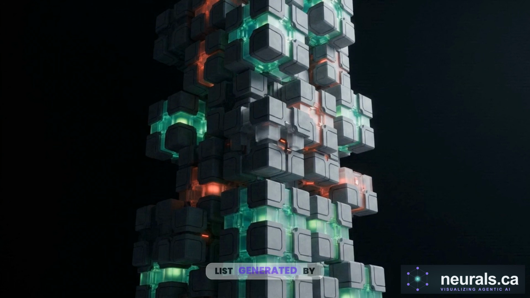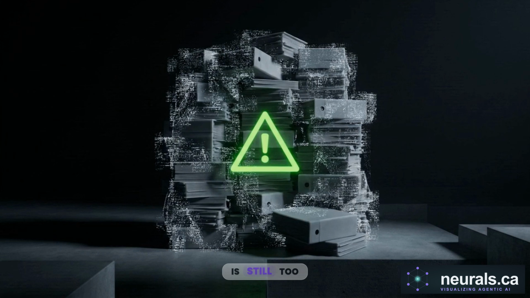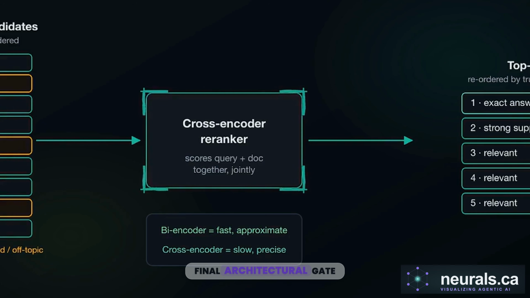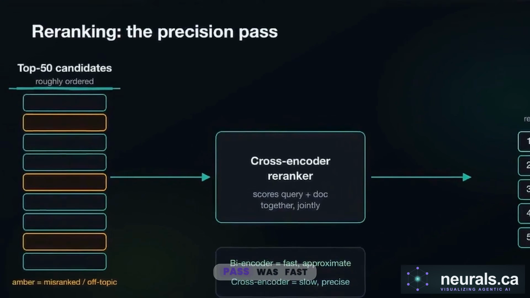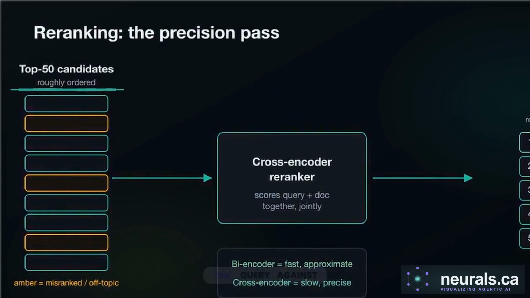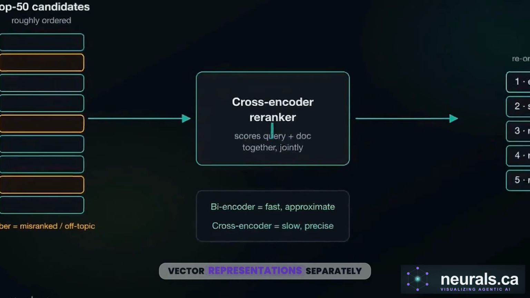The fused list generated by the hybrid search typically surfaces about 50 candidate documents, but that pile is still too noisy to safely feed into a language model. This visualization shows the final architectural gate, the cross-encoder reranker. The earlier retrieval pass was fast and approximate, comparing the query against millions of documents by evaluating their vector representations separately.